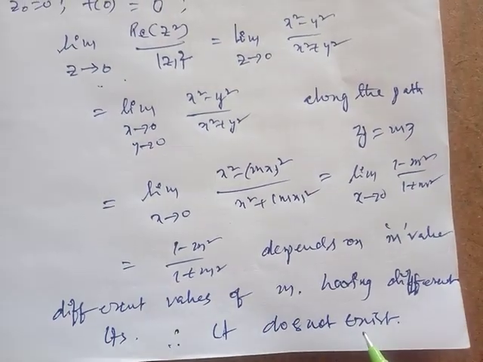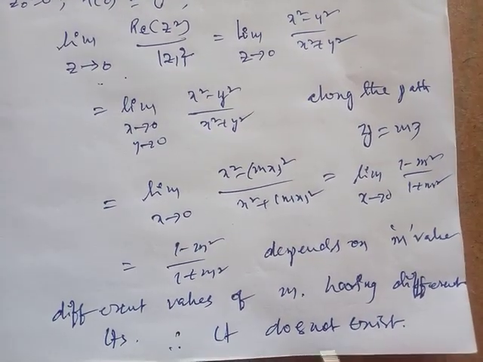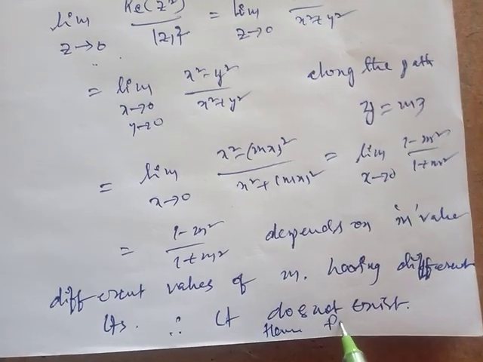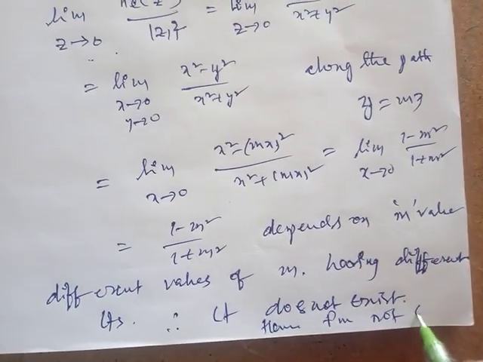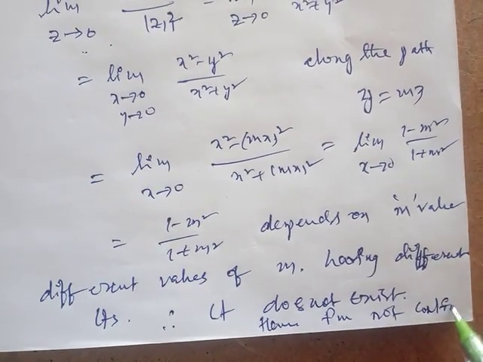If the limit exists and the function value and limit value are equal, then the function is continuous, but here the limit does not exist, and hence the function is not continuous.